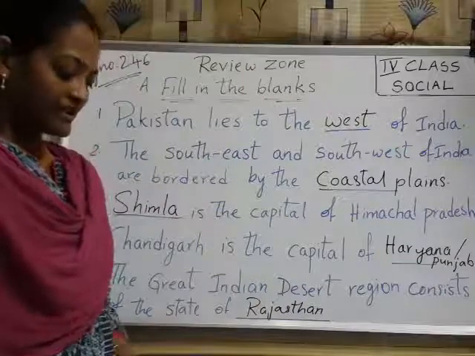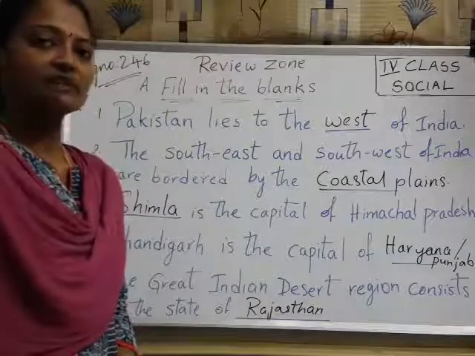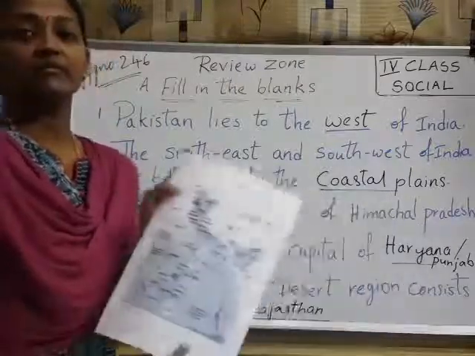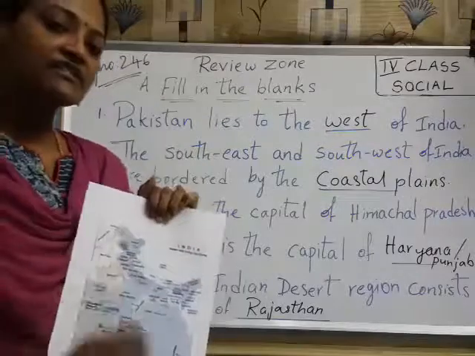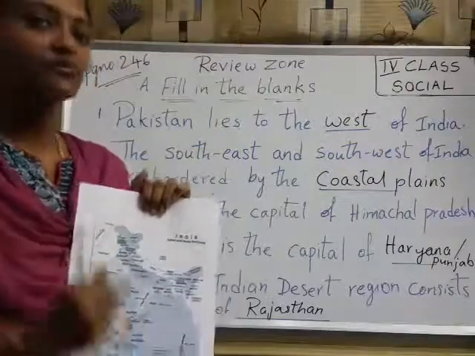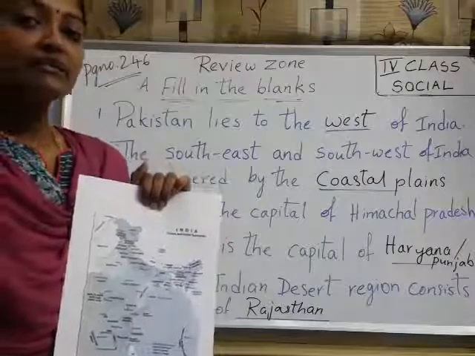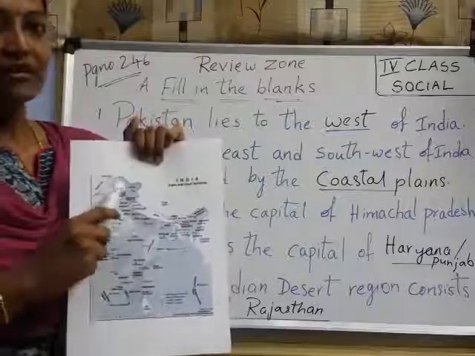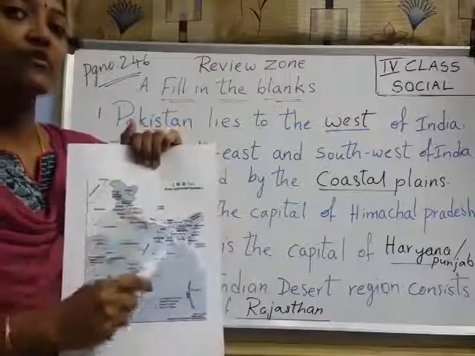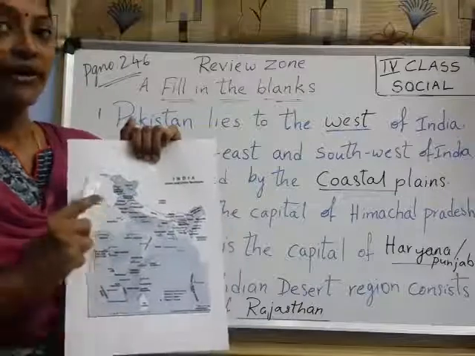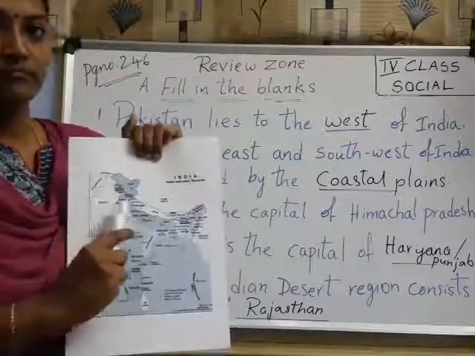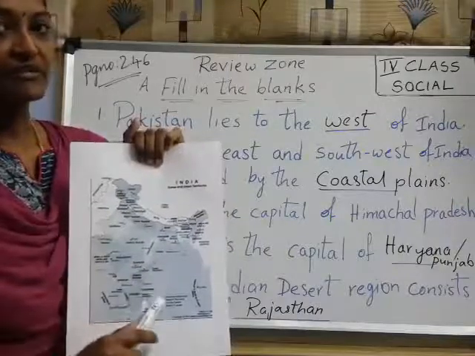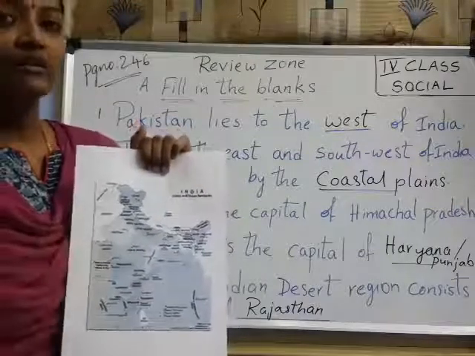Okay, now I will give you a small project. Do that one at home. Paste it in the scrapbook. What is that? Take a physical map and a political map, 2 maps. In the political map, write down all the states and also union territories. Understood? In the map just point out all the states, right, and also union territories.